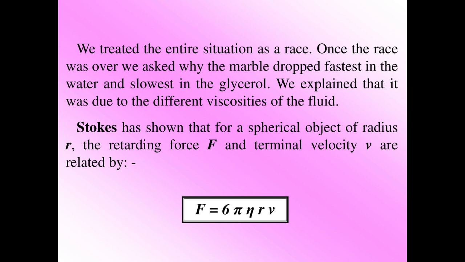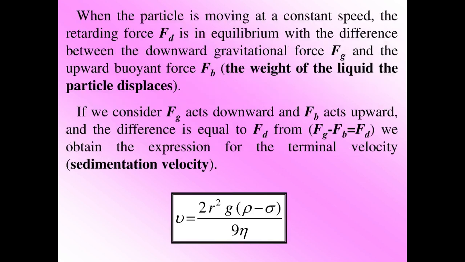Stokes has shown that for a spherical object of radius r, the retarding force F and terminal velocity v are related by F equals 6 pi eta r v. When the particle is moving at a constant speed, the retarding force Fd is in equilibrium with the difference between the downward gravitational force Fg and the upward buoyant force Fb, the weight of the liquid the particle displaces. Since Fg acts downward and Fb acts upward, and the difference is equal to Fd, from Fg minus Fb equal to Fd we obtain the expression for the terminal velocity, the sedimentation velocity: v is equal to 2r squared g, ρ minus sigma, divided by 9 eta.